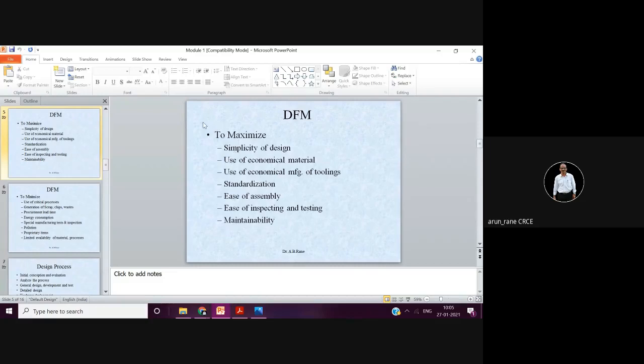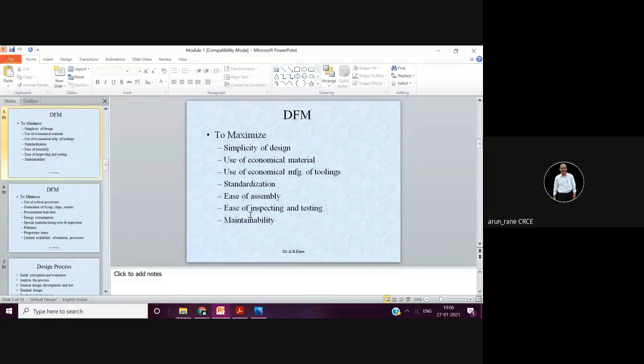Then whatever you design, you should be able to inspect and test it easily. Just now I gave you the example of that ball pillar, and asked how you are going to measure that thickness, the case depth. The designer said I want a 1 mm case depth. But how will the manufacturing engineer ensure that the thickness will be 1 to 1.5? So there should be ease of inspecting and testing. Sometimes you have to build testing equipment also, if it is a special kind of testing, so you have to take that care.